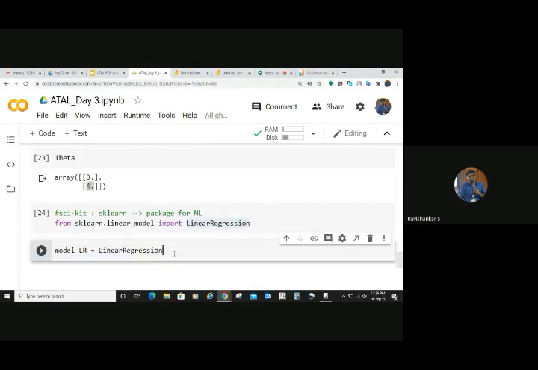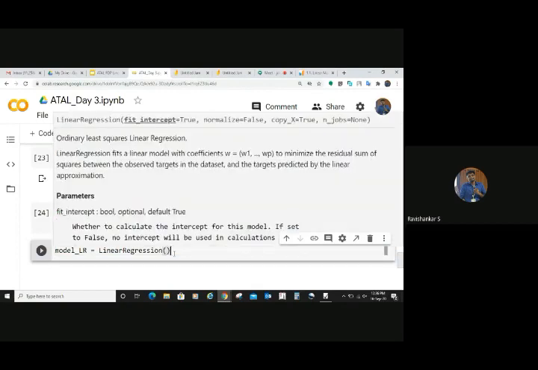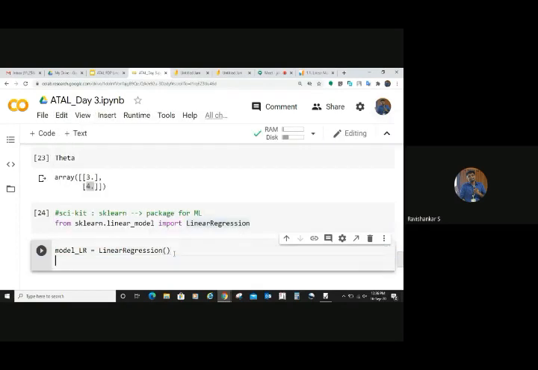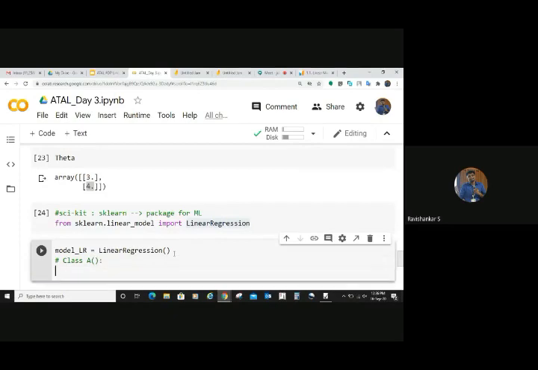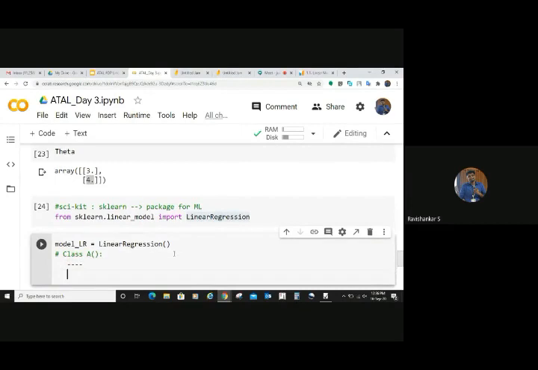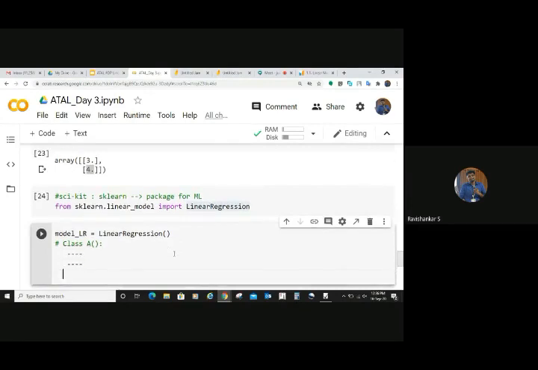Now, for creating an object, this is the syntax followed in Python. I tell you, suppose you have a class. How will you define a class in Python? Let's say you have a class named A. This is how you define a class in Python, right? Now, you write something inside that class. You have some methods and all. Now, how will you create an object for this class?